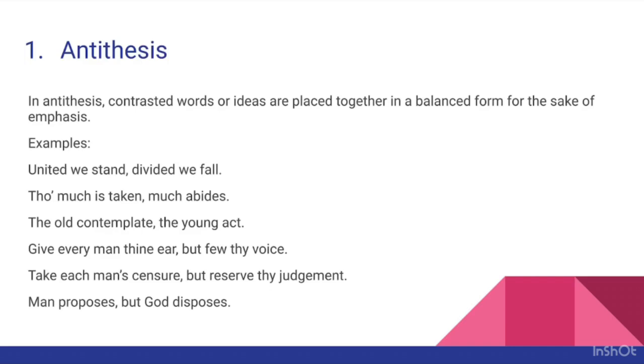And the last one, man proposes, but God disposes. In this proposition, you can see that there are two ideas: man proposes, and the other one is God disposes. They are placed together side by side. They are contrasted or opposite ideas. They are also placed in a balanced form. This antithetical arrangement seems to emphasize the difference between the power of God and that of man. Okay? So, this is antithesis.